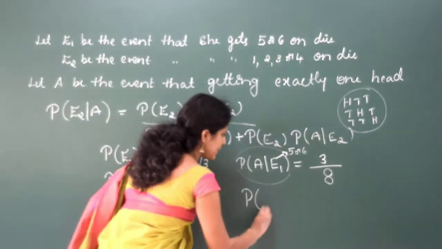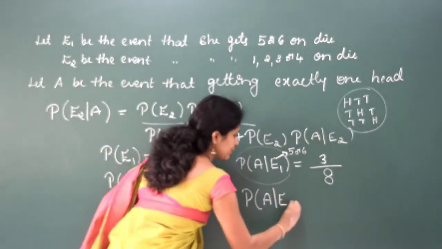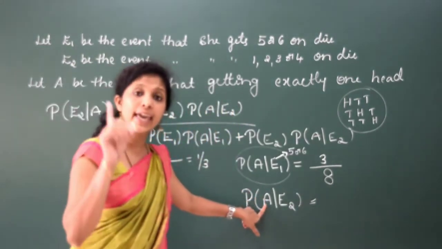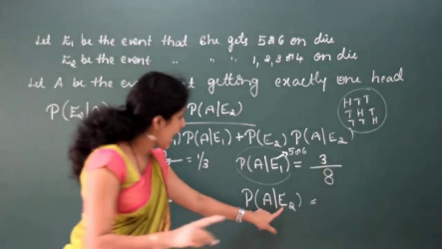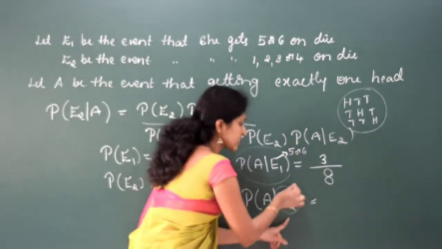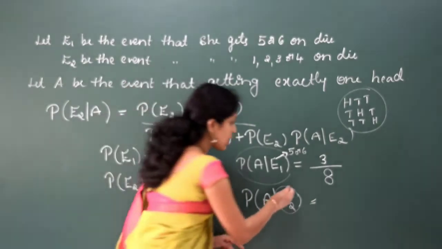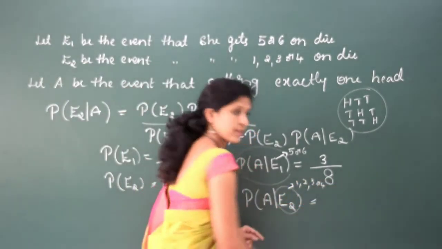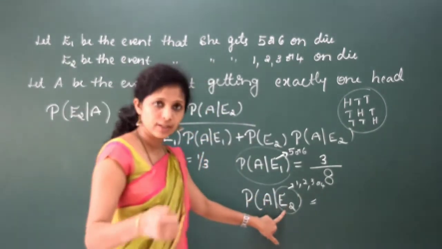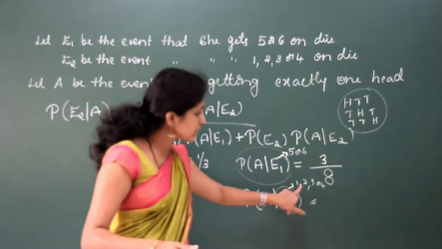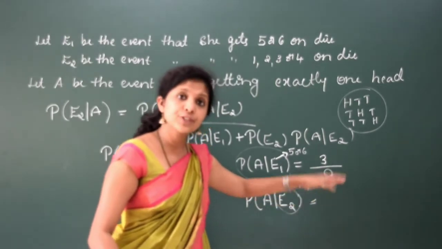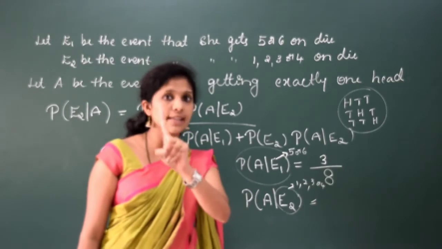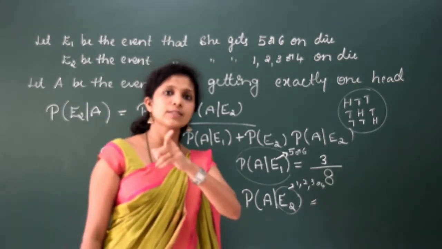Next, probability of A by E2. You are finding the probability of getting exactly 1 hit, given that E2. E2 is nothing but on the die she got either 1, 2, 3 or 4, right? If she gets 1, 2, 3 or 4, then she will toss a coin exactly once.